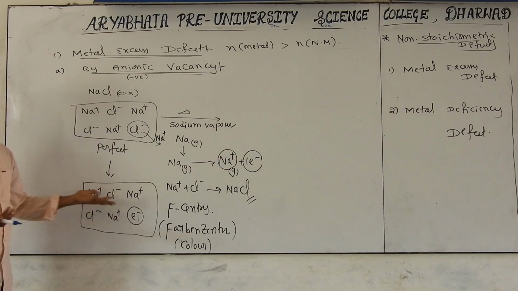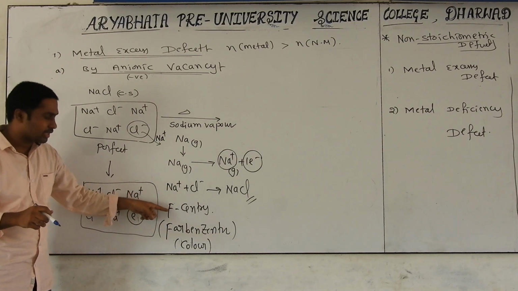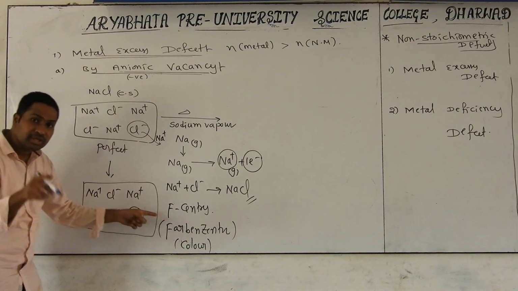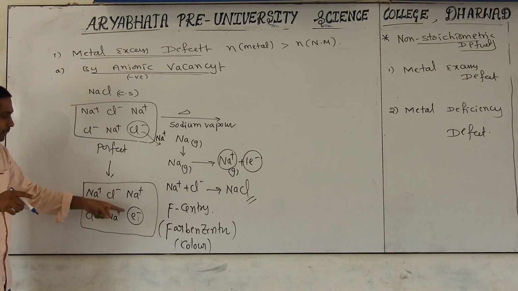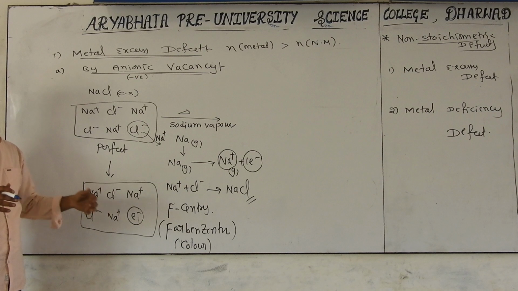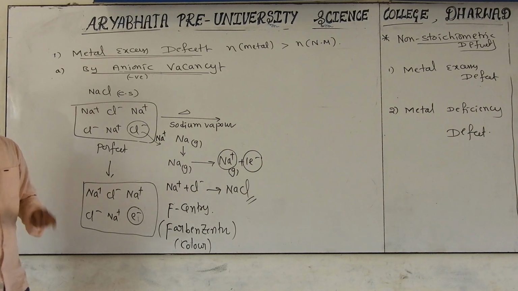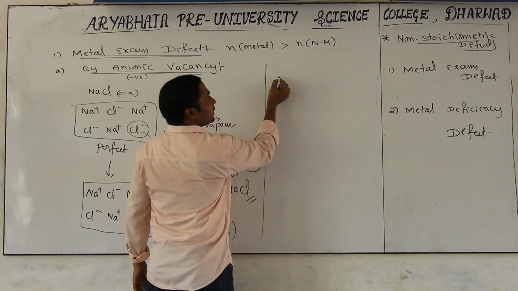it is not happening here. Due to this defect, some properties will be changing. In board examinations they ask what is the meaning of F center or what is F center. F center is one type of crystal defect in which anionic positions are replaced by electrons. Due to this mobile or free electron, its magnetic properties, electrical properties and color will also change. So now I will tell you one important thing. If you take this defected